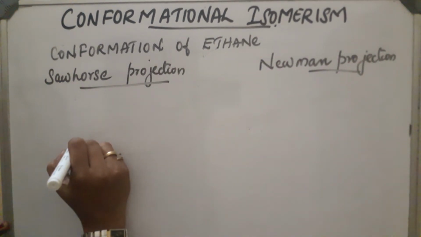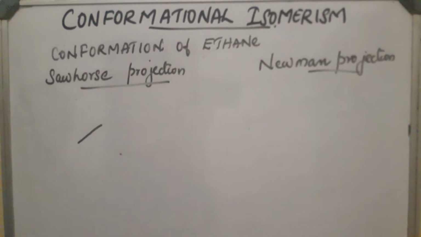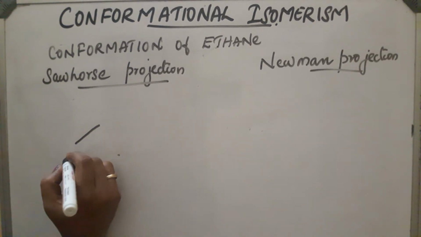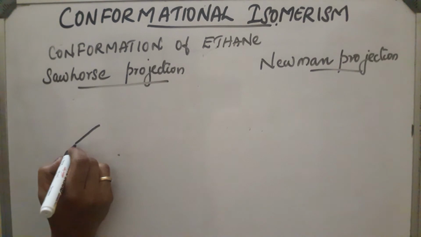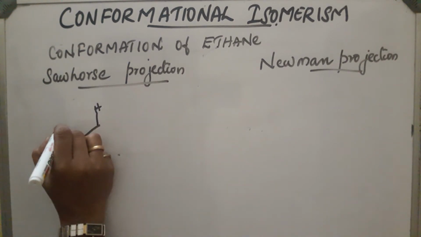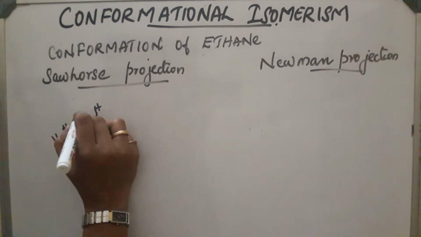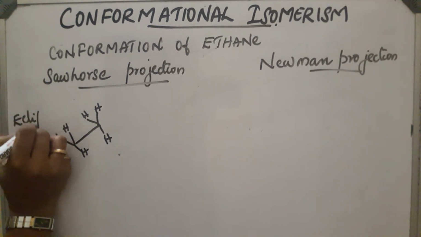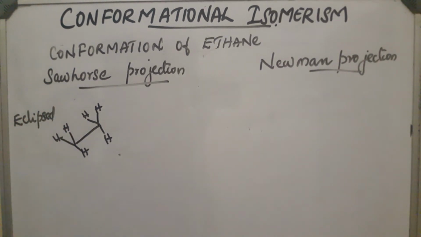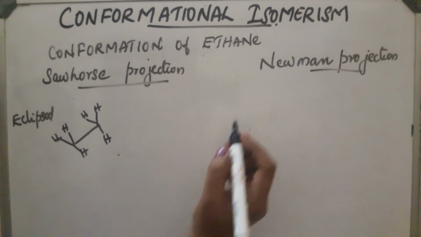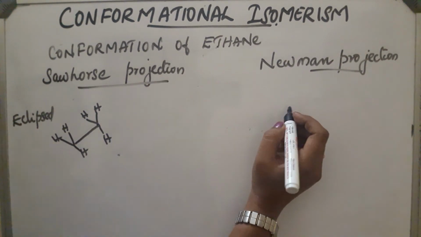It contains one C-C bond, represented like this, a tilted line, and there are hydrogen atoms on each carbon atom. This carbon is near to the observer, this is away from the observer. So you can see that hydrogen atoms are very close. This is the eclipsed form. In the eclipsed form the hydrogen atoms are very close, and this carbon is nearer to the observer. This is the least stable conformation.